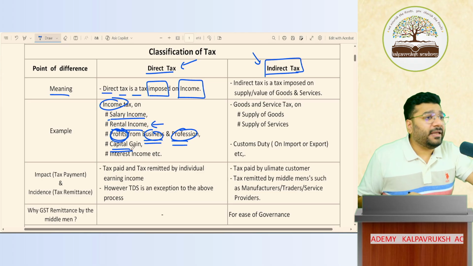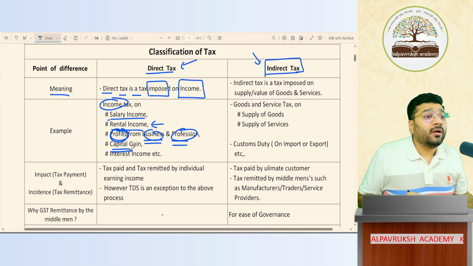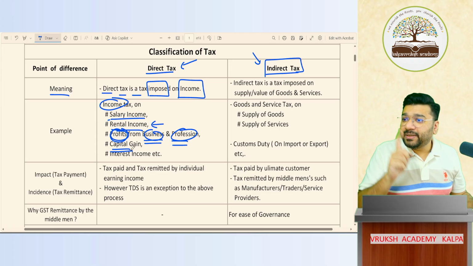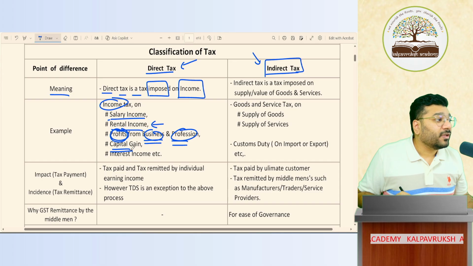Capital gain. What is capital gain? I have a land. I purchased it for 1 crore rupees. I sold it for 1 crore 50 lakhs. How much is my profit? 50 lakhs is profit. Profit on sale of land.